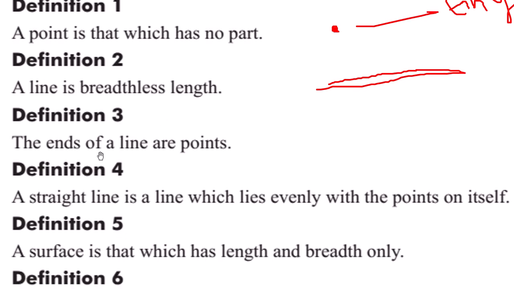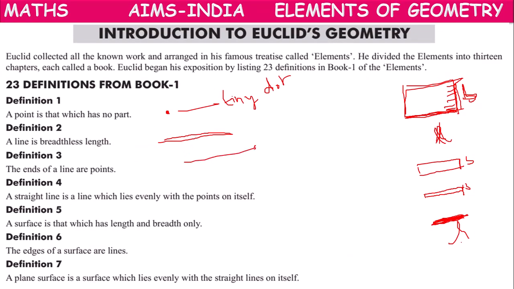Next one. The ends of a line are called points. The ends of a line: this end point is a point, this is a point. So the ends of a line are called points.